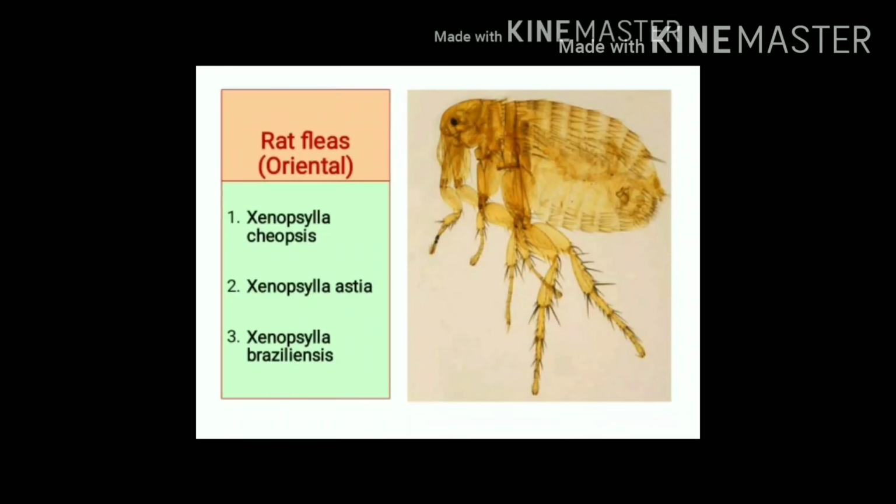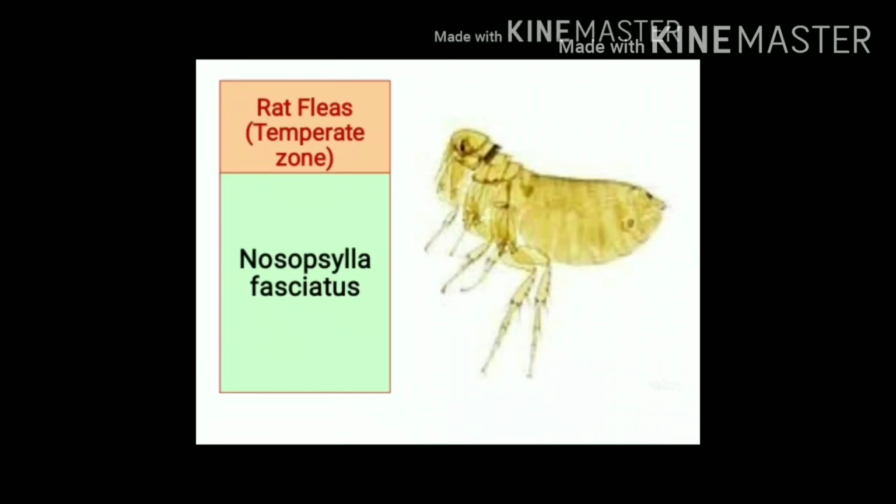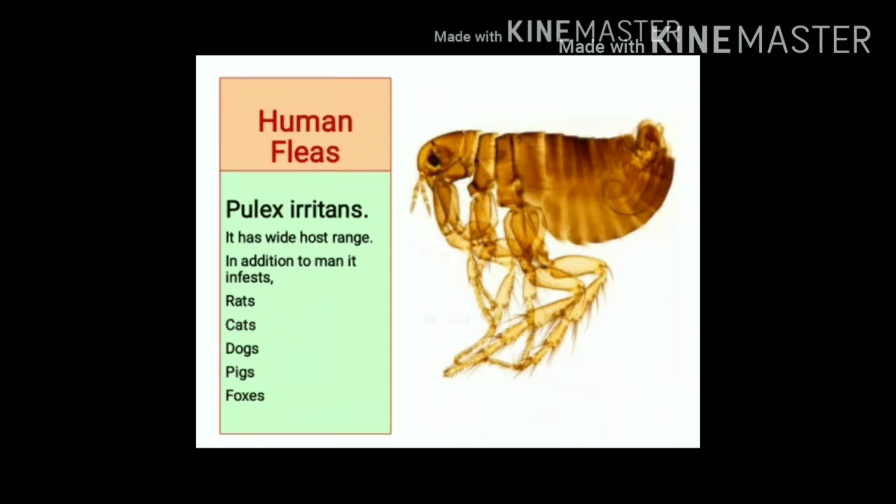This is the oriental rat flea in this image. There are three important species. It includes Xenopsylla cheopis, Xenopsylla astia, and Xenopsylla brasiliensis. Temperate zone rat flea. In this image, you can find the important species of temperate zone rat flea. It is Nosopsyllus fasciatus. It is rarely found in India.